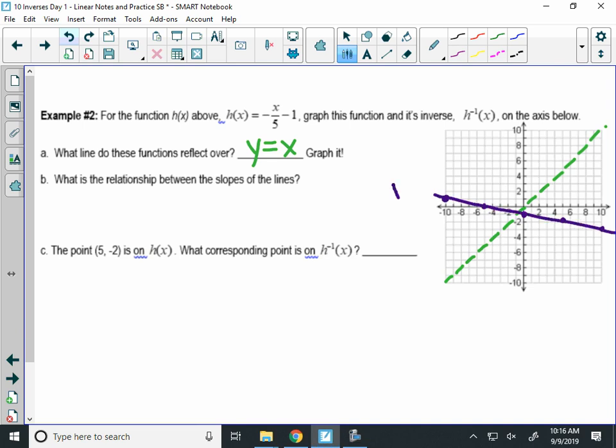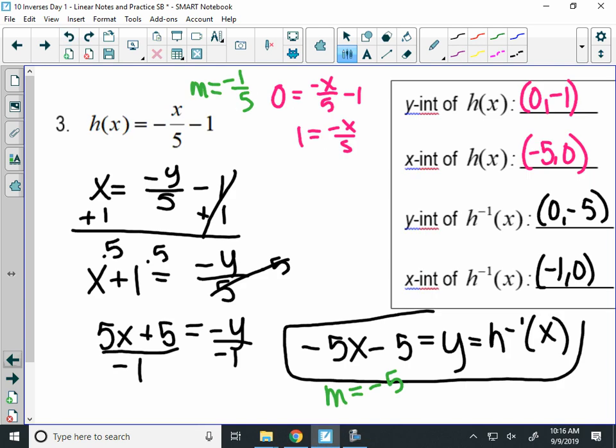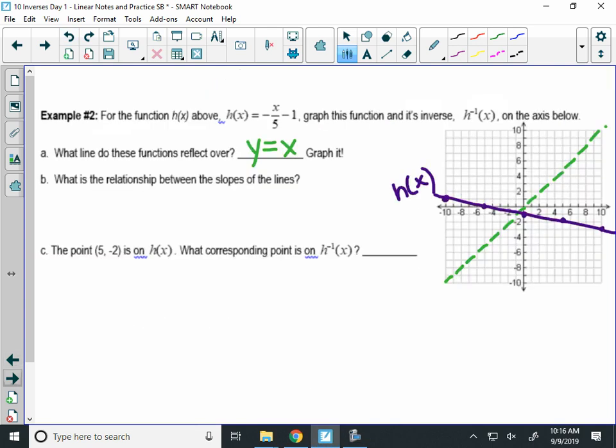There we go. There's h of x. And then h inverse of x was negative 5x minus 5. So we start at negative 5. Then our slope goes down 5, right 1.